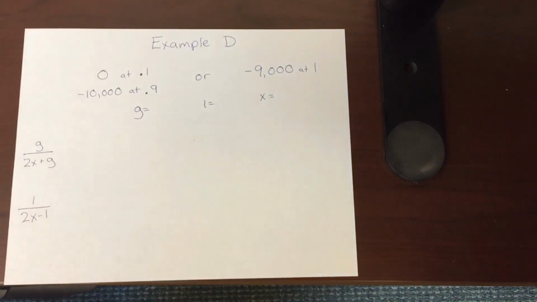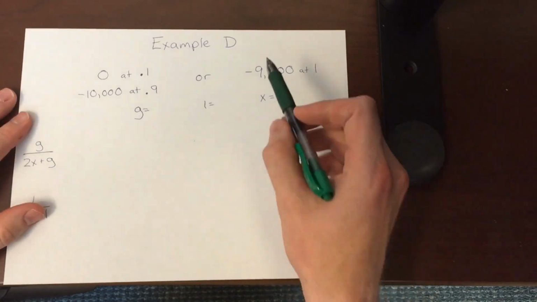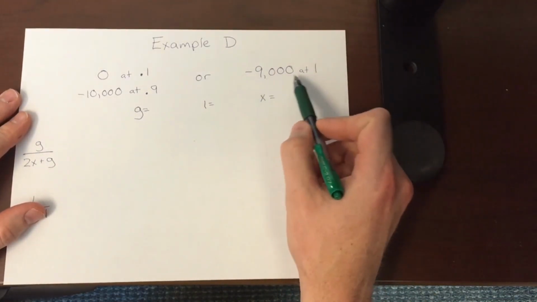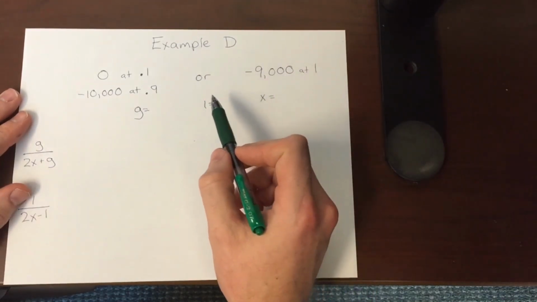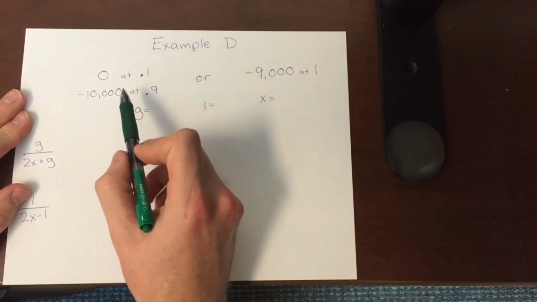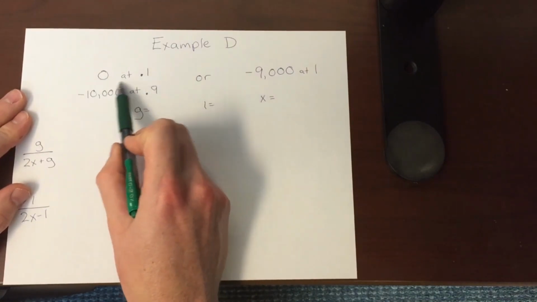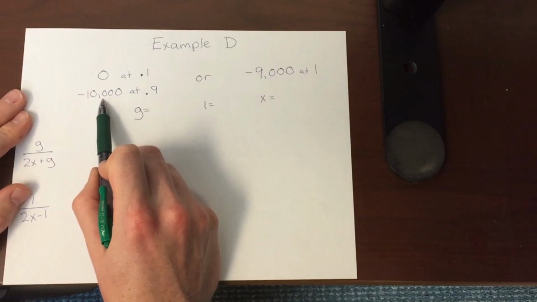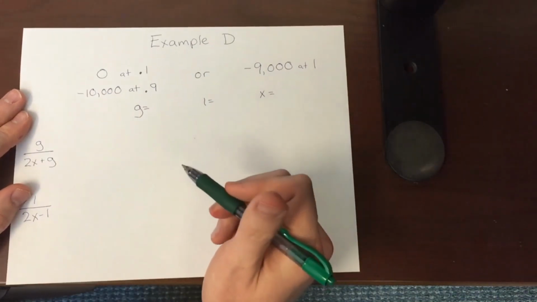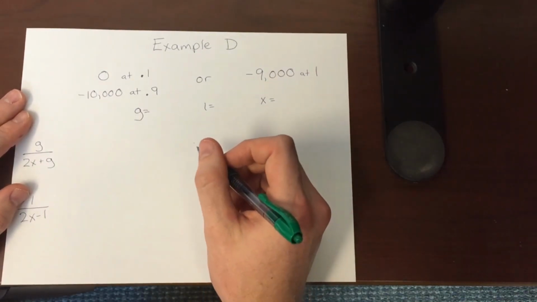All right, here in example D, we're going to start dealing with some negative numbers. So here, there are some bad things that are going to happen, right? We have a sure thing at losing $9,000. Or you could take a gamble, and there's a 10% chance that you'll break even, that you'll have nothing, or a 90% chance that you'll lose even more, and you'll drop down to negative 10,000.